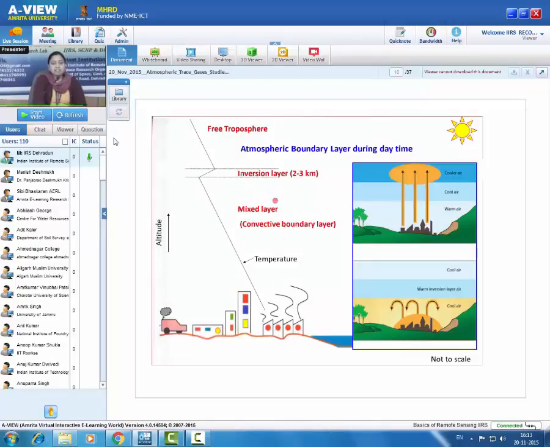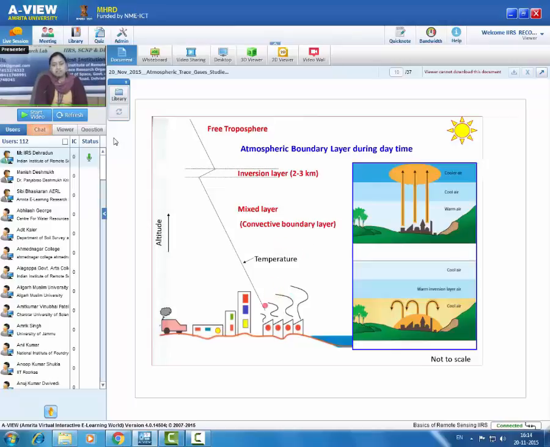So what defines the boundary layer? At the top of the boundary layer there is always an inversion layer. In this inversion layer, temperature slightly increases, and this differentiates between the boundary layer and the free troposphere. This boundary layer is very important for the distribution of air pollutants.